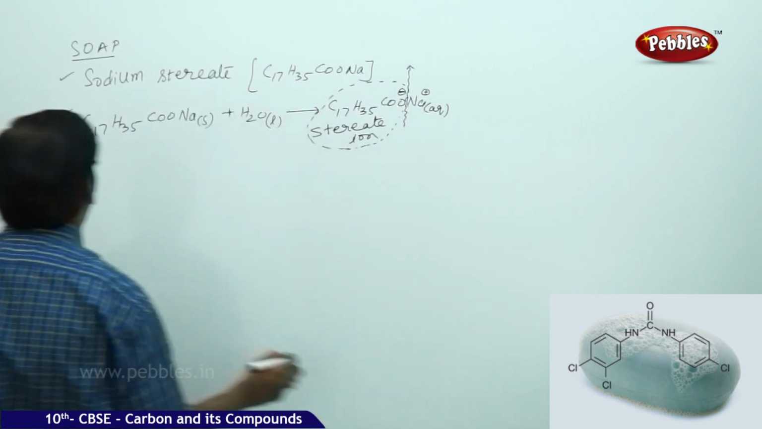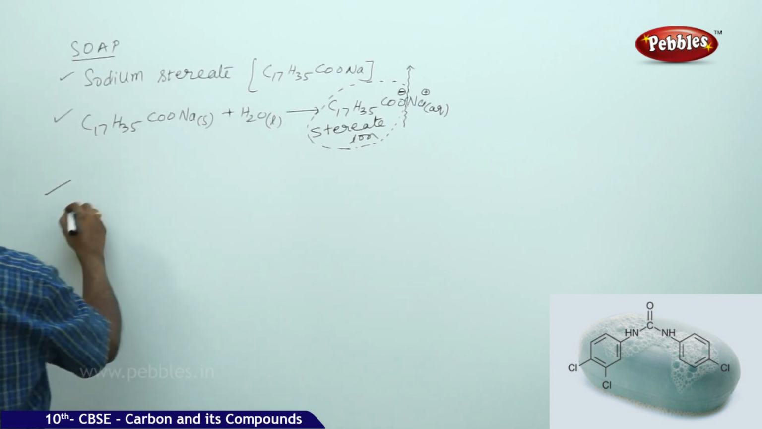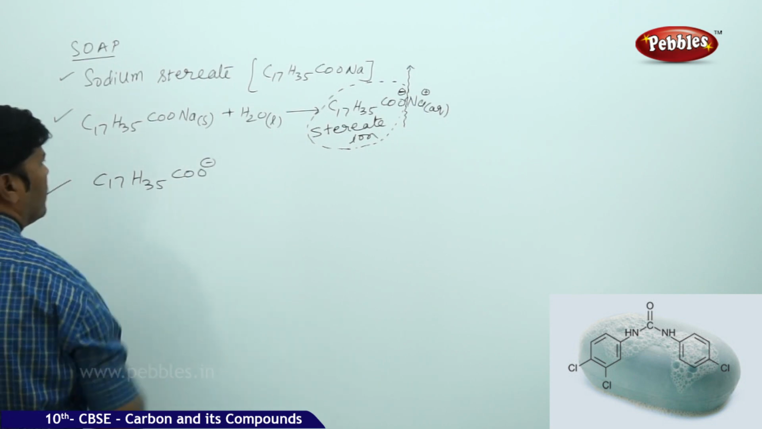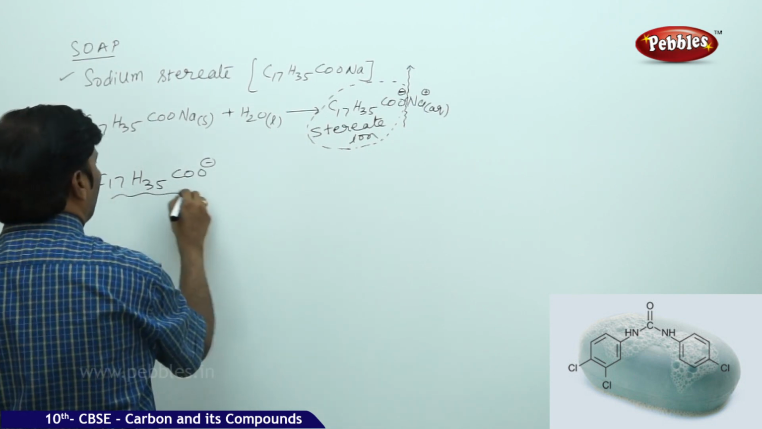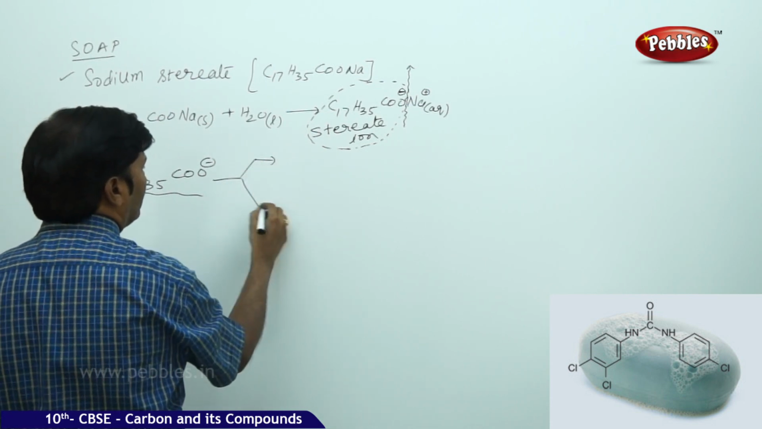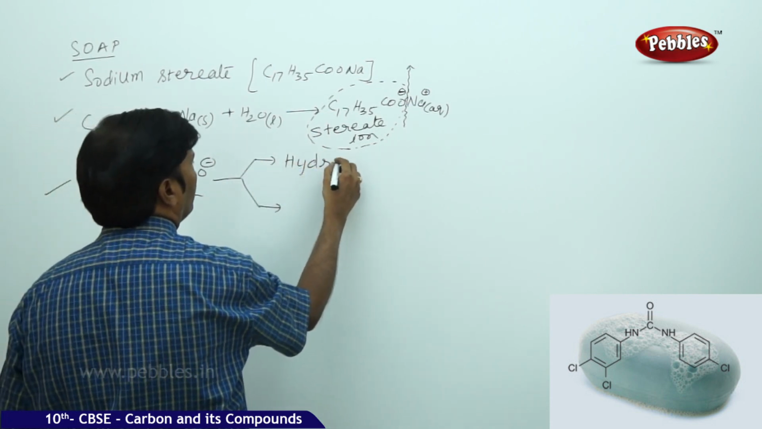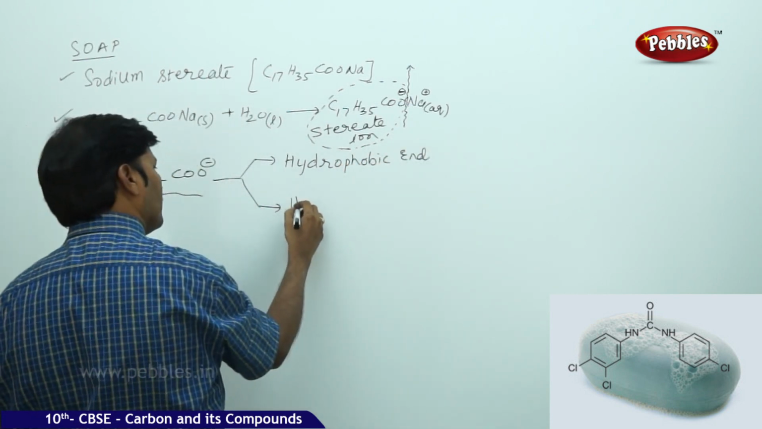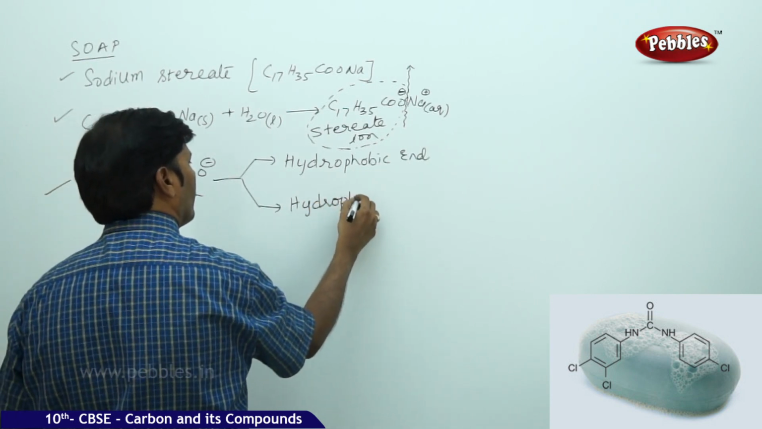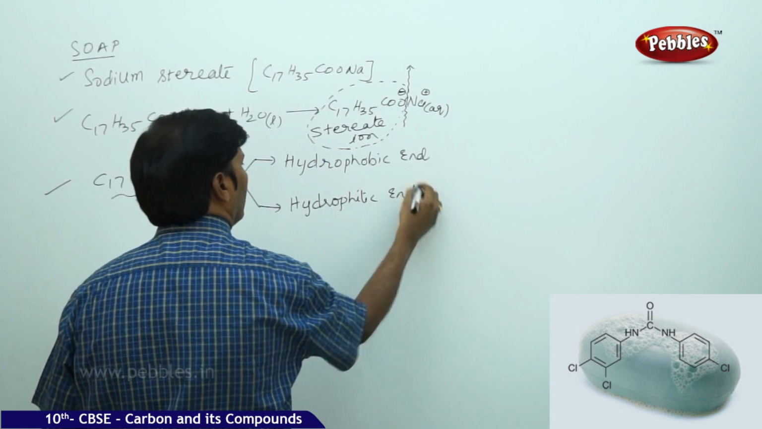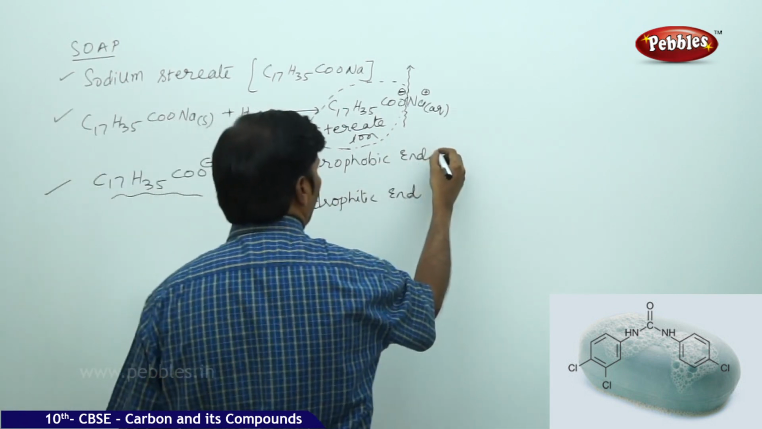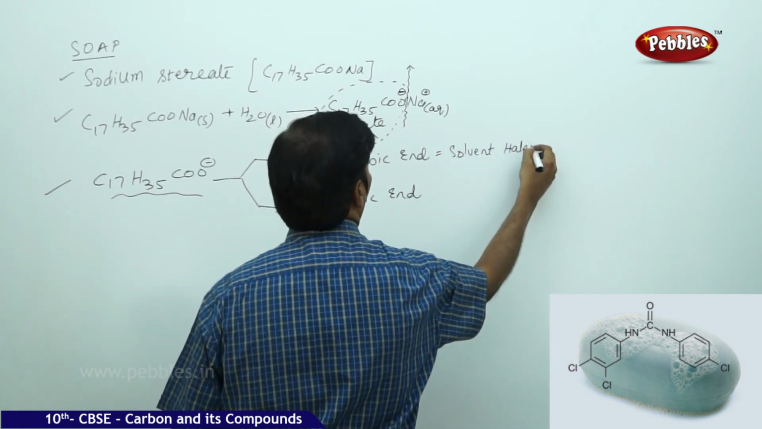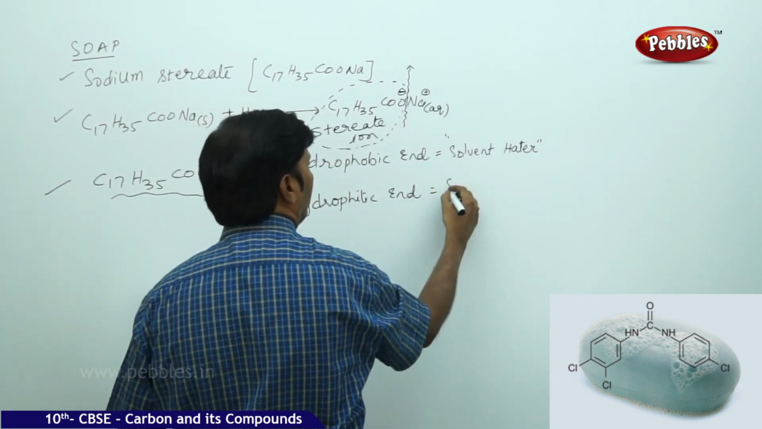and this stearate ion has two ends. Take this stearate ion, 17 carbons are there. C17H35COO- can be taken as containing two ends. One is the hydrophobic end, and another one is the hydrophilic end. The hydrophobic end is solvent hating, and the hydrophilic end is solvent loving.